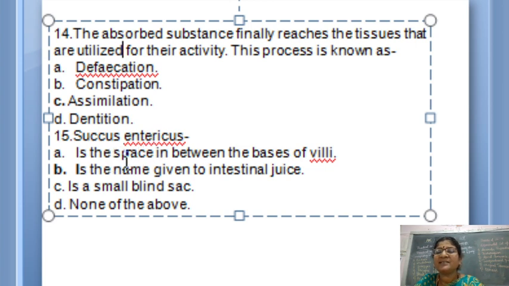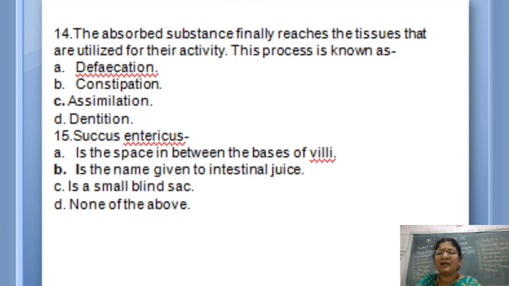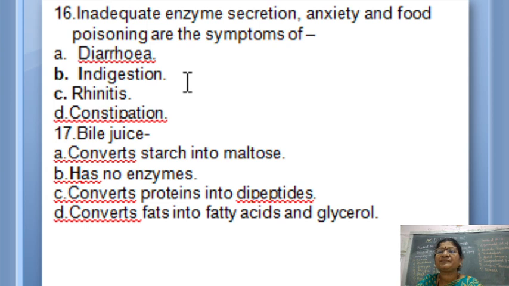So let us go through the definition. Succus entericus is the space between the bases of the villi. No. Between the two villi, whatever space is there, of course that is the groove. But there you will see the glands like Brunner's glands and the crypts of Lieberkühn. Now, the name given to the intestinal juice is your answer. Is a small blind sac, a cecum, none of the above. Fine. Now let me go to the next slide.